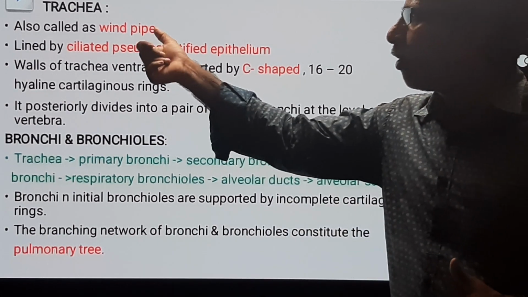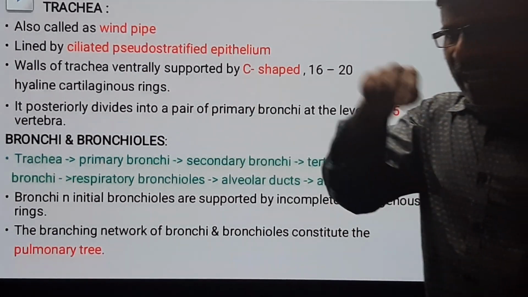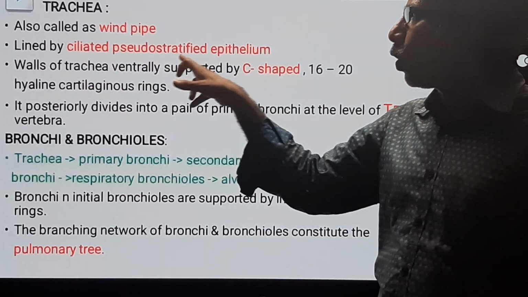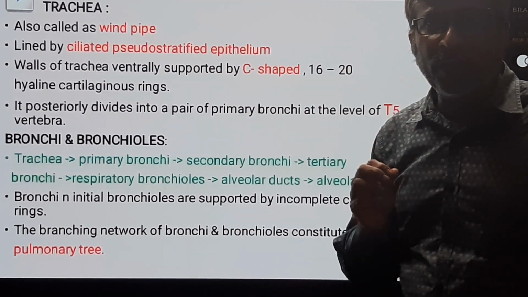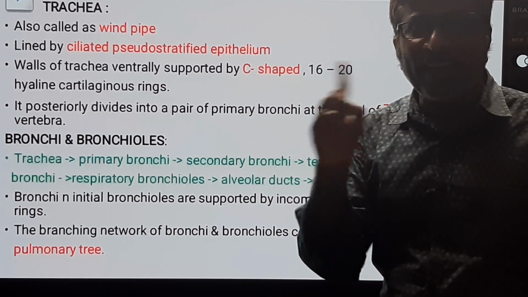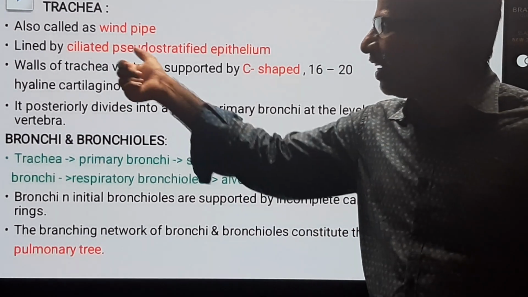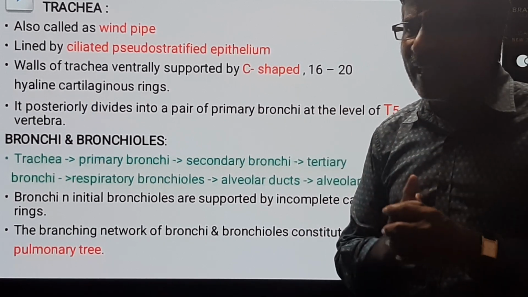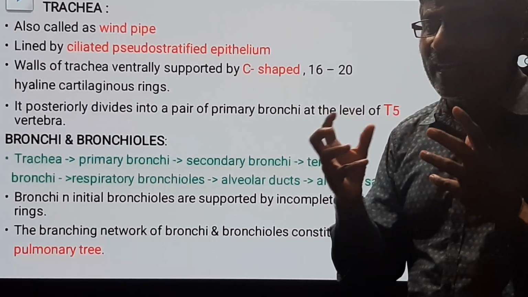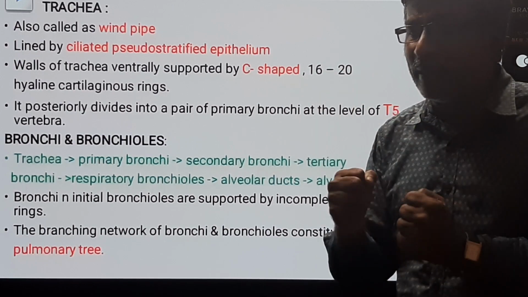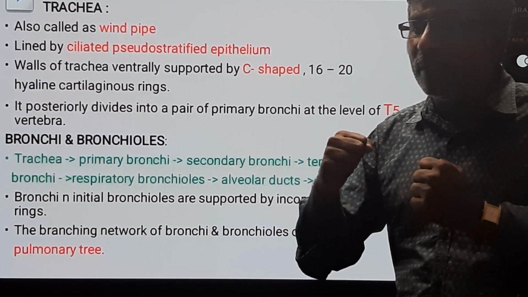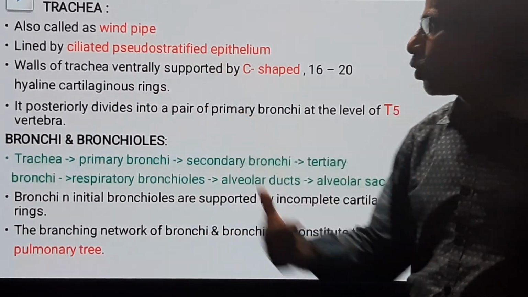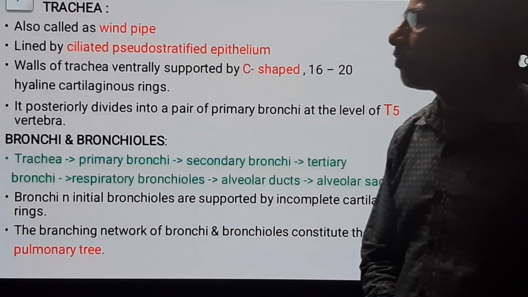Inside, the trachea is lined with ciliated pseudostratified epithelium. Here, mucus secreting cells are there. The mucus secreting cells can trap the dust particles. The ciliated epithelium drives the dust particles out. That is about ciliated pseudostratified epithelium.